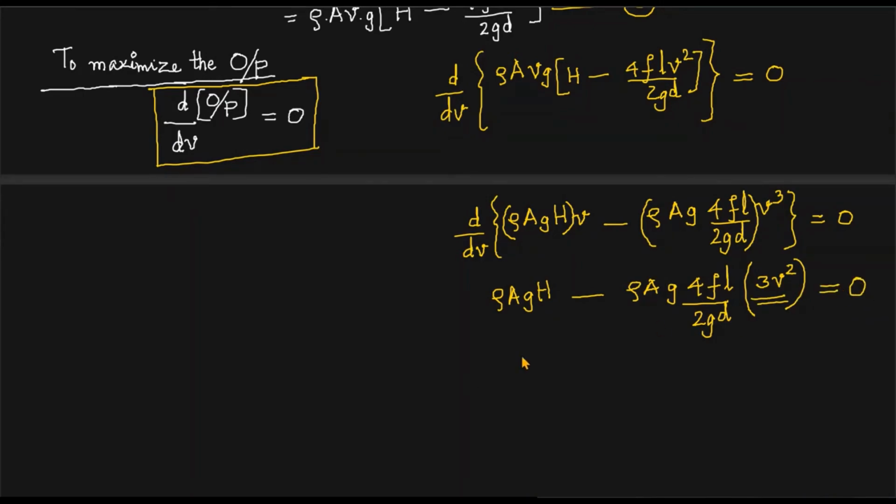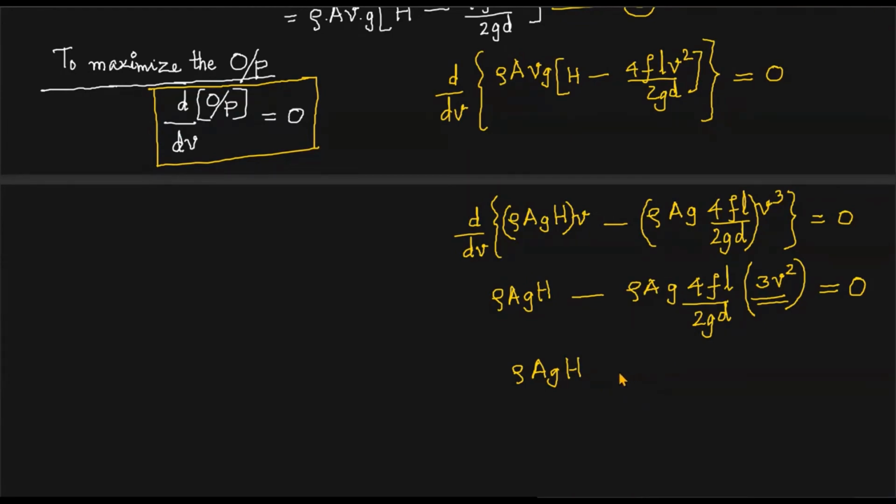Now we will rearrange, take the second term to the right hand side, and then we simplify. So rho AGH. We'll complete this one and wind up the class. Please listen to me carefully.